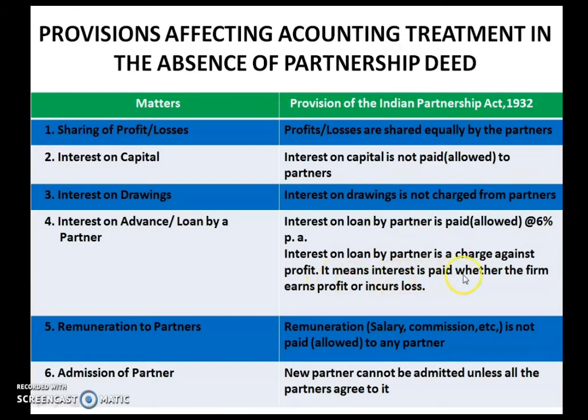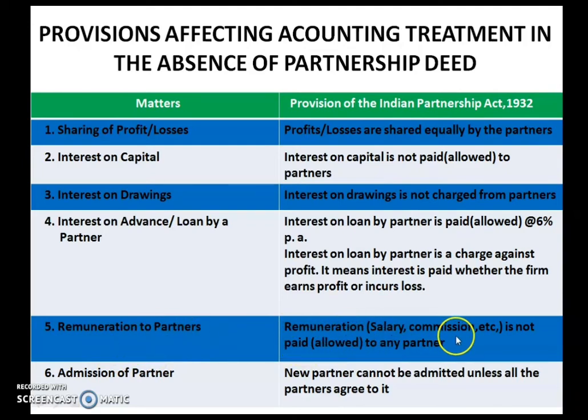It means interest is paid whether the firm earns profit or incurs any loss. If a firm is earning profit, or even if in any year they are incurring loss, then also this 6% should be paid to the partner as interest on loan. Whether the firm earned profit or incurred loss, still that 6% should be given as interest on loan to the partner.